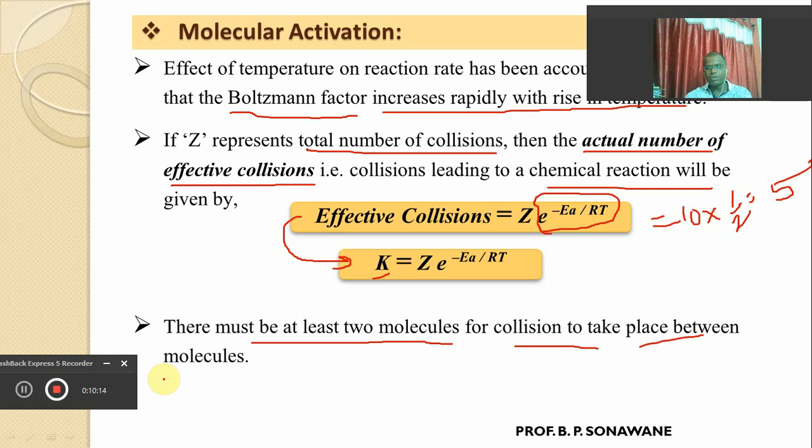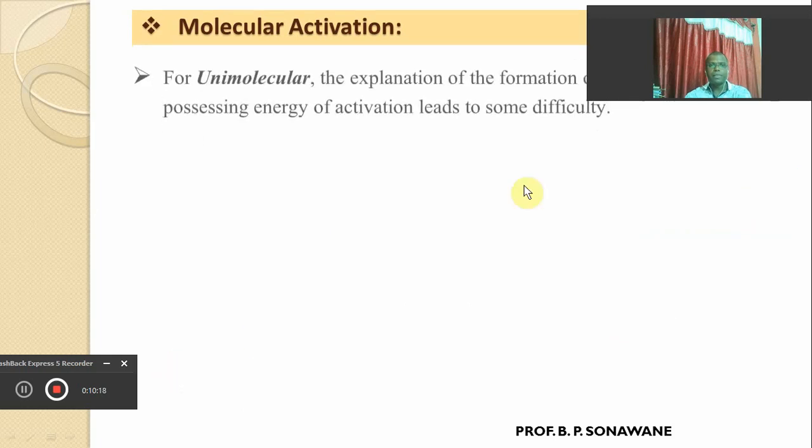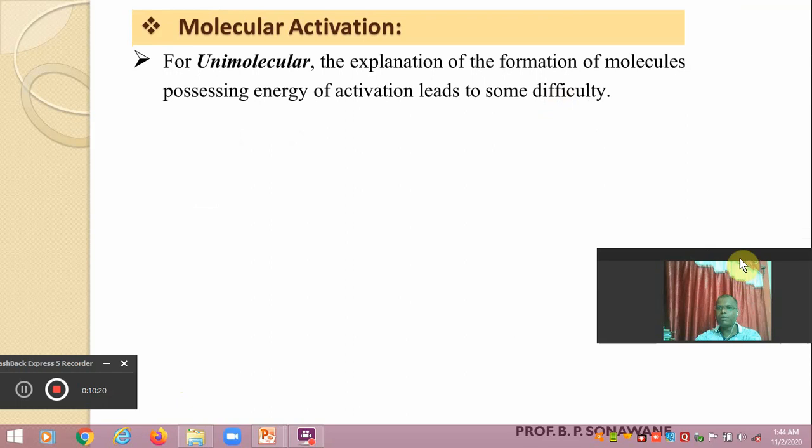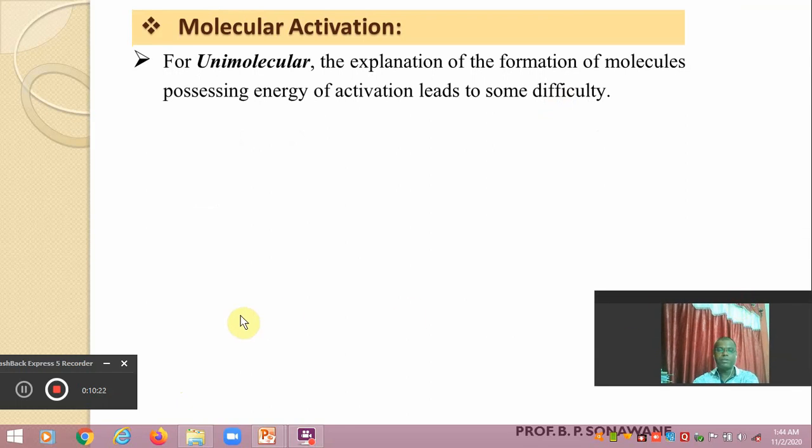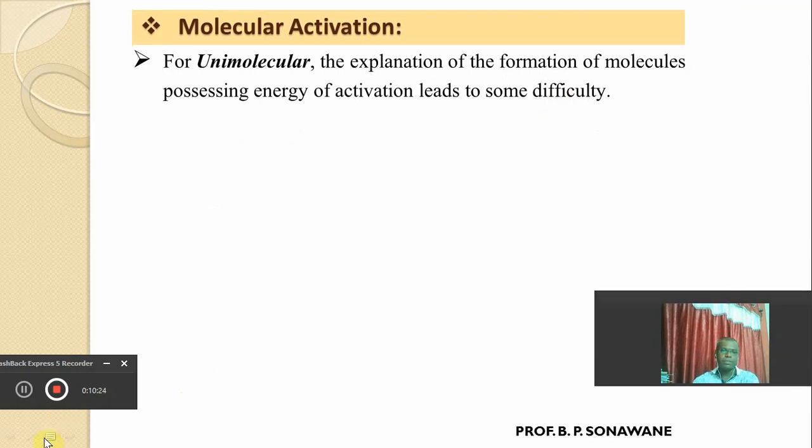So for a unimolecular reaction it is very difficult to explain the rate of reaction by collision, because unimolecular, uni meaning single, involves only one molecule taking part in the reaction. That's why it's very difficult to explain the rate of such a unimolecular reaction,